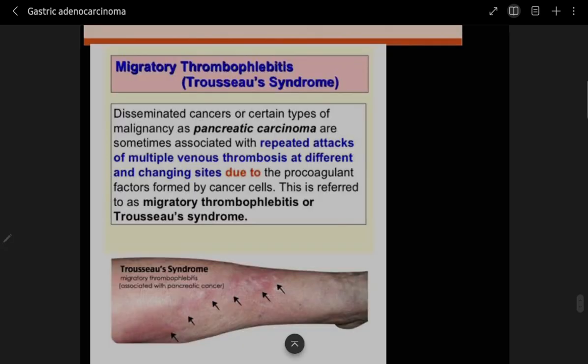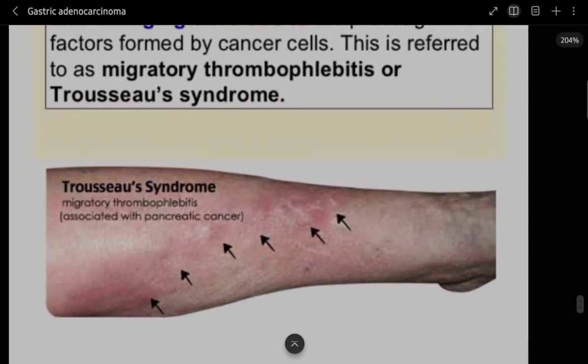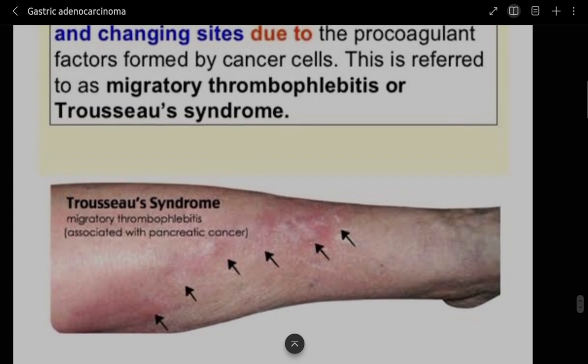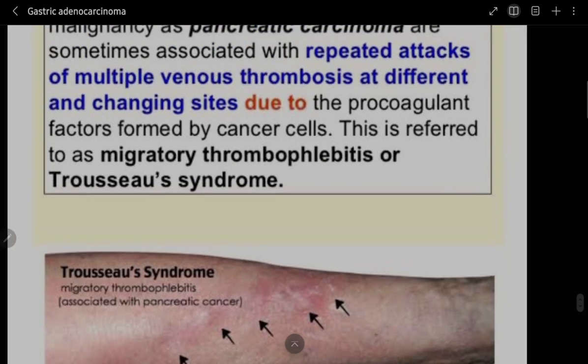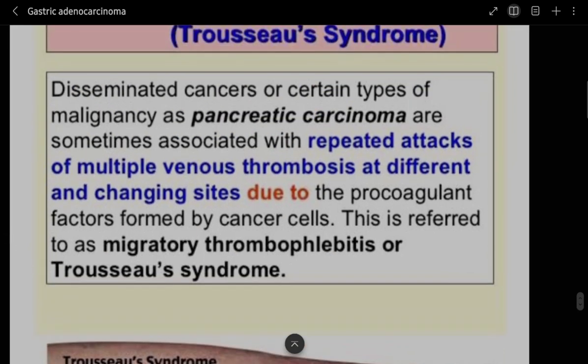So guys, this is the migratory thrombophlebitis, Trousseau's syndrome. You can see here how it is associated. Since it's in the figure, it is associated with pancreatic cancer, but it can also be associated with gastric cancer sometimes. It occurs in disseminated cancers or certain types of malignancies such as pancreatic or gastric adenocarcinoma. It's associated with repeated attacks of multiple venous thrombosis at different and changing sites